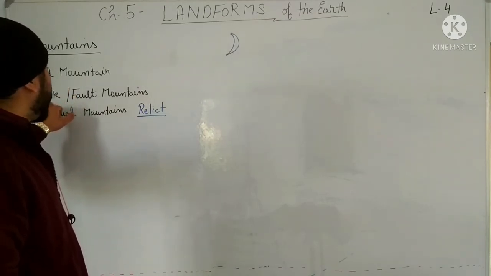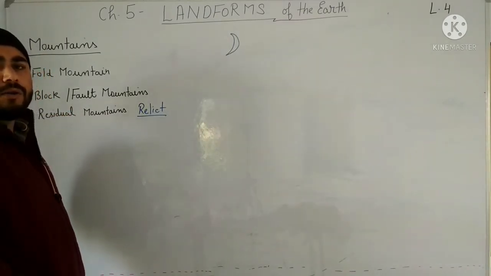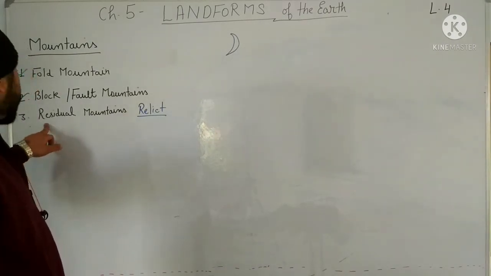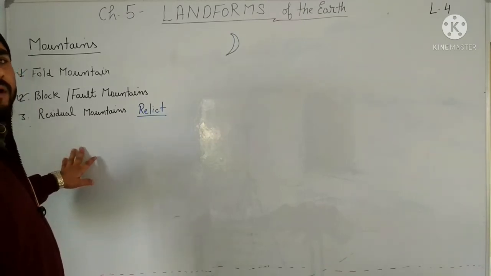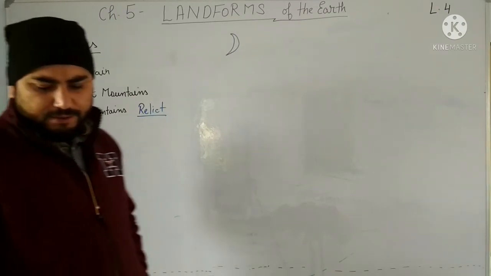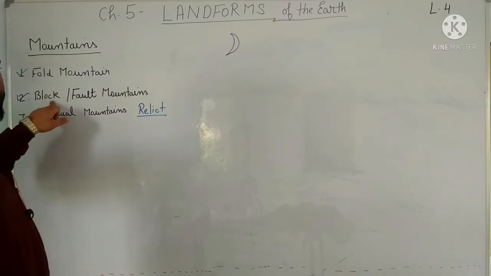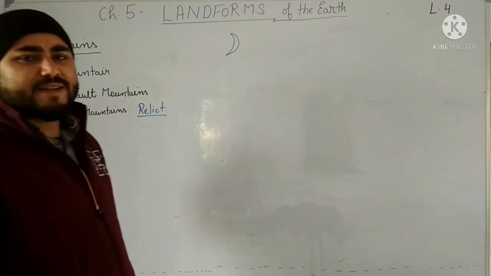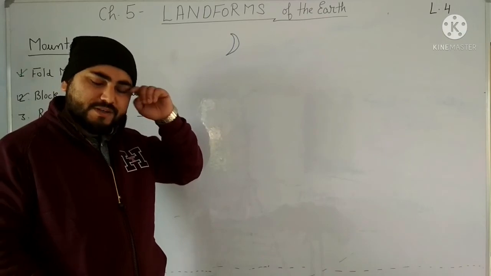We have studied about the block or fault mountains, in this the block or the horst and the rift or the graben, and we have studied about the residual mountains, the leftover or the relict mountains. For example, we have studied Parasnath, Rajmahal Hills and Nilgiri Hills, Block Mountains, Vosges Mountain, and Black Forest, which are found in France and Germany respectively. So I hope you would have understood the formation of mountains very well.